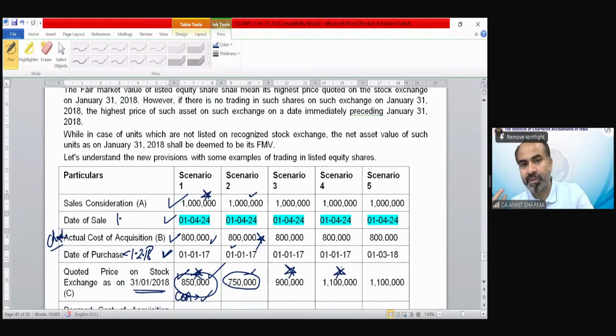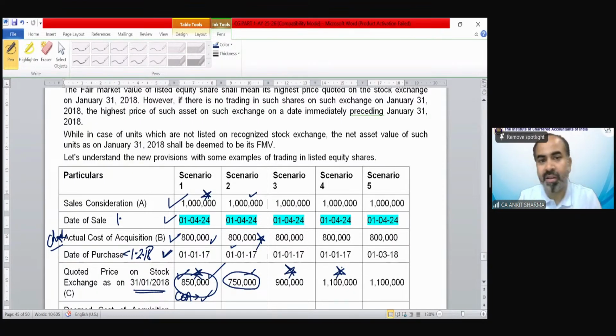Now the last scenario, Scenario 5. What would be my cost of acquisition? Rajveer is saying 8. Julie is saying nil. Almas is saying 8. Anubhav is saying 8. Sunil Kumar is saying 8. So Sunil Kumar, why is it 8 lakh? We should take 10 and 11, lower is 10, and then 10 and 8, higher is 10. Why is it not 10 lakh? Nidhi is saying 10 lakh. Very good.